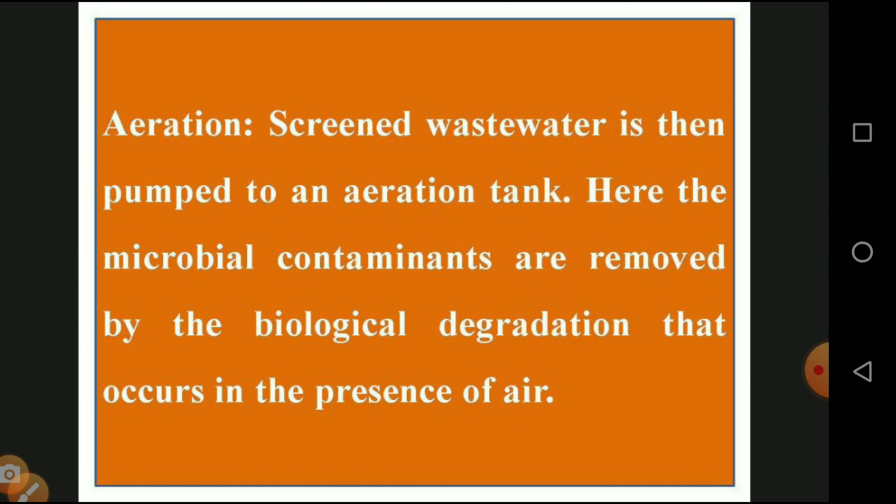They are rotating this sludge water, and the unwanted microbial contamination is removed by biological degeneration, which occurs in the presence of air. So biological degeneration means biotic substances in the form of microorganisms, protozoa and parasitic things are removed by means of this method of air, which is called aeration.